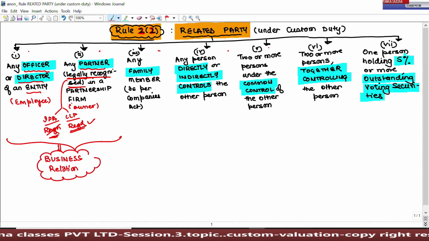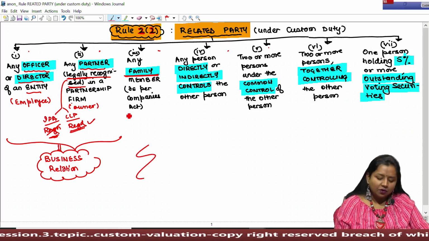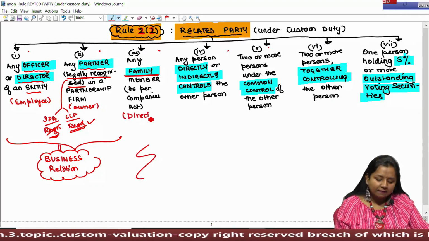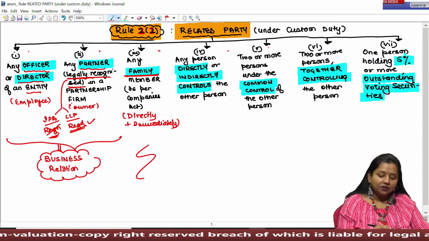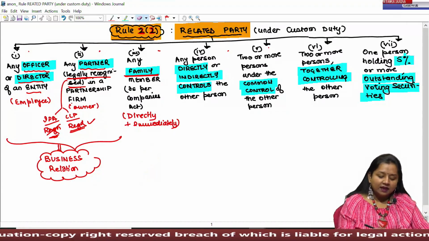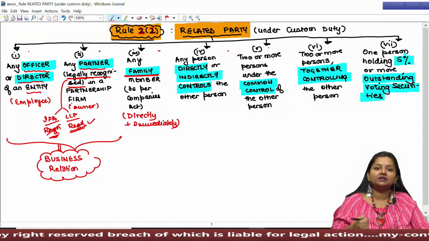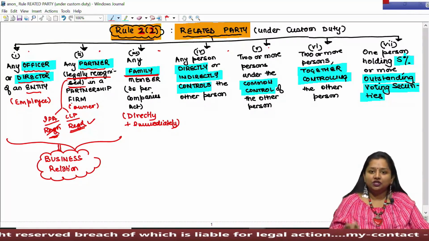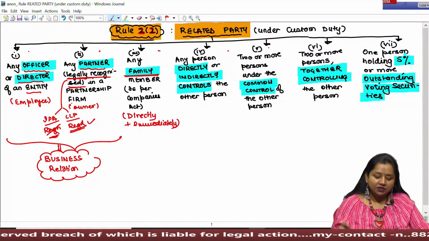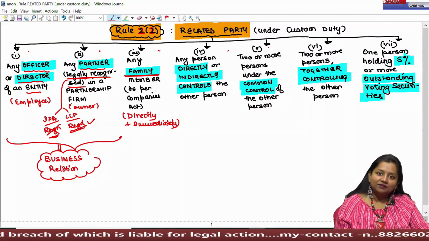Okay. Then the second one says any family member as per Companies Act. Companies Act defines any person who is directly and immediately related to the person. That is, if any person is directly or immediately related to any person, brother, parents, spouse, children, grandchildren, grandparents and so on, then they shall be treated as family member.